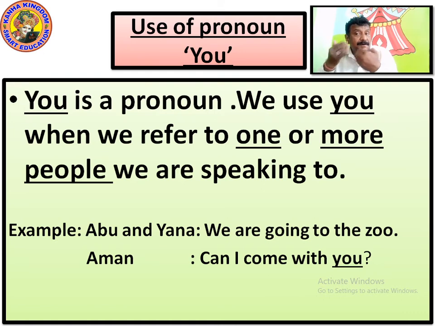So when you say you, it's one to one or more than one person standing in front, and they are addressed as you. You is a pronoun used for the person who is standing in front of you and you are talking to him one to one, or more than one person, more than 2 or 3 people who are standing exactly in front of you when you use the word you.